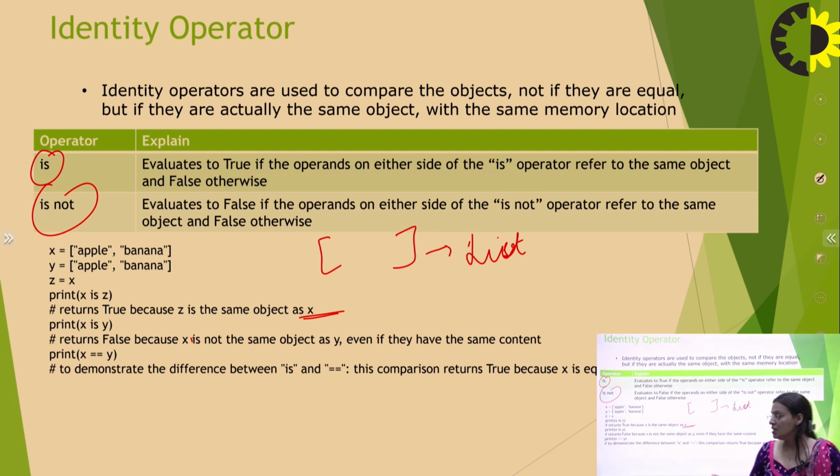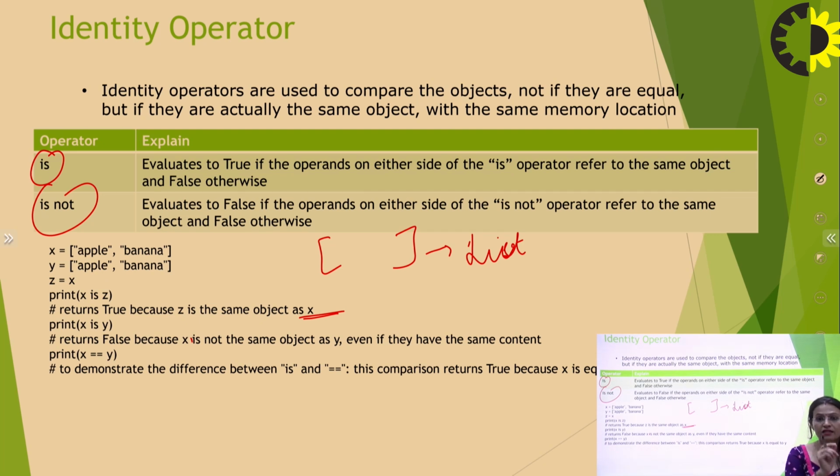Similarly, when I say x is equal to y, to demonstrate this, the double equals is the comparison operator, which will return true, because both the x and y variables have the same content.